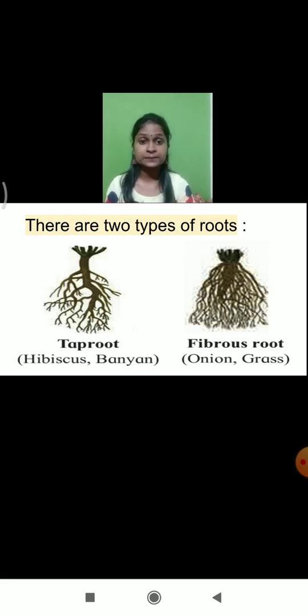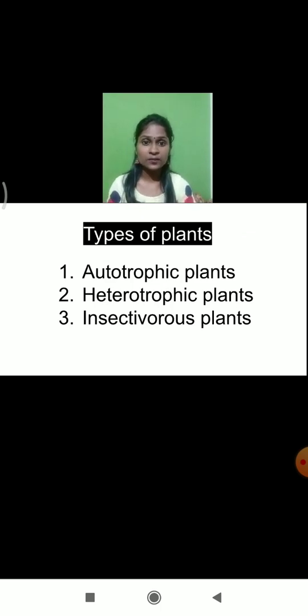One more thing, there are two types of roots. What are the two types of root? One is taproot and the second one is fibrous root. How many types of roots are there? Taproot and fibrous root. What are the examples of taproot? Taproot is found in the hibiscus and banyan plant, whereas fibrous roots are found in onion and grass. Where is it found? Onion plant and grass plant. Did you understand? Okay.